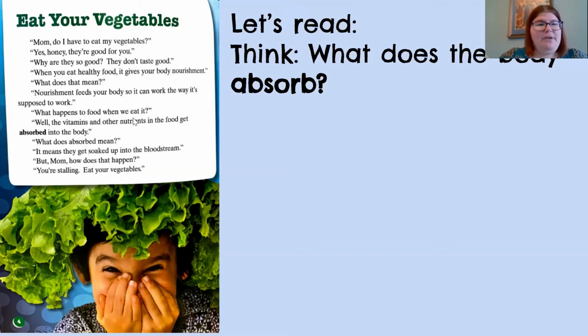What happens to food when we eat it? Well, the vitamins and other nutrients in the food get absorbed into the body. What does absorbed mean? It means they get soaked up into the bloodstream. But, Mom, how does that happen? You're stalling. Eat your vegetables.